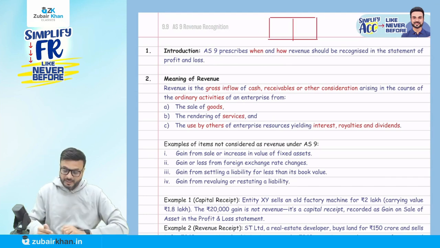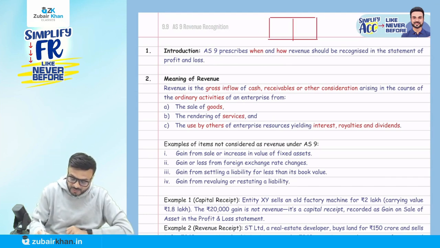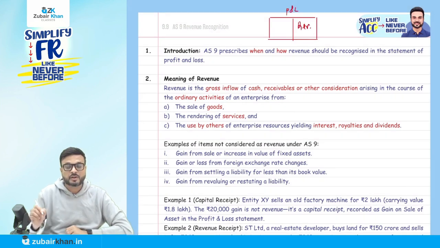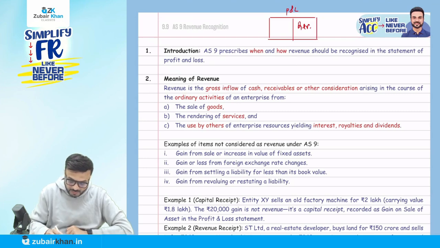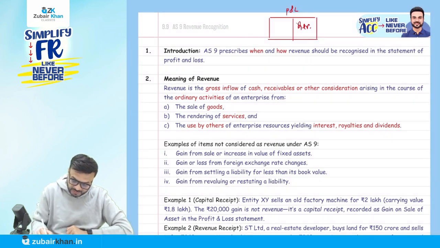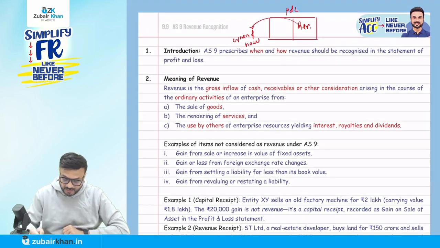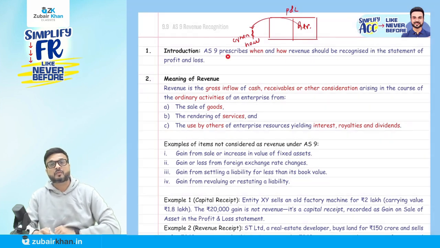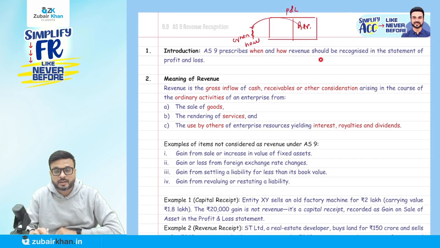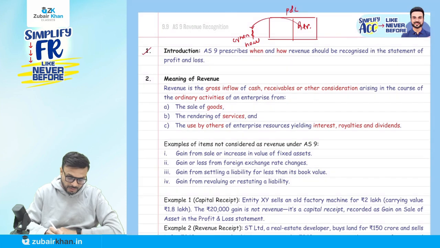Now, suppose this is my profit and loss account. In my profit and loss account, I will recognize the revenue here. So this Accounting Standard 9 talks about how to recognize the revenue, when it should be recognized and how it should be recognized in the profit and loss account. So they say AS9 prescribes when and how revenue should be recognized in the statement of profit and loss.